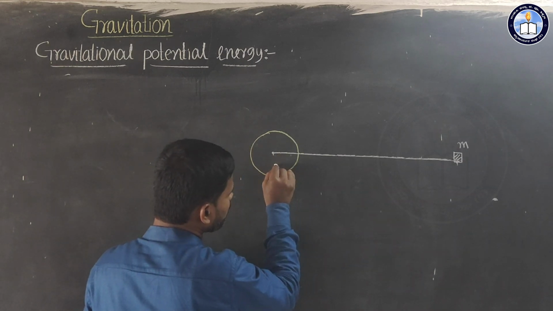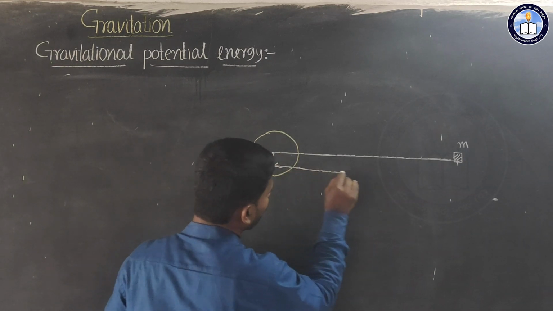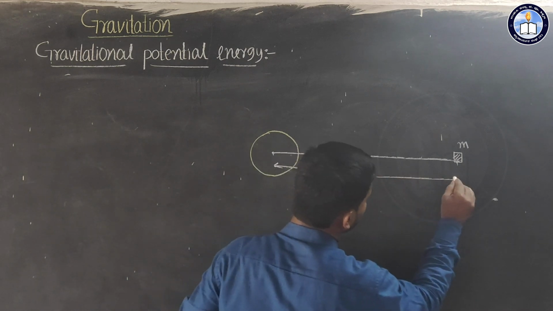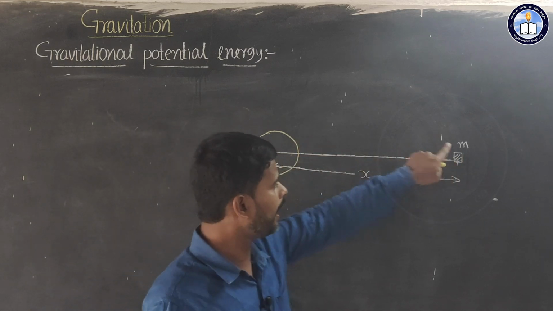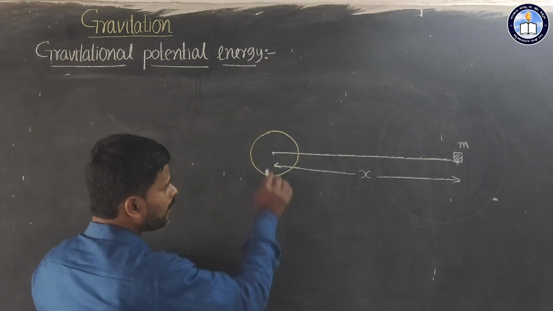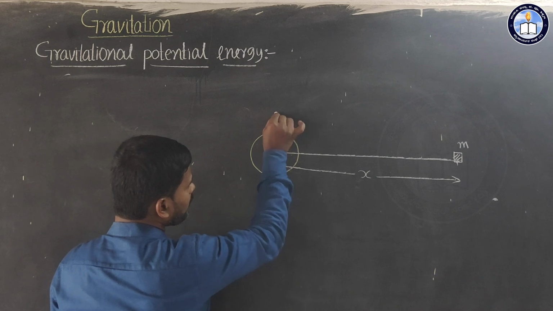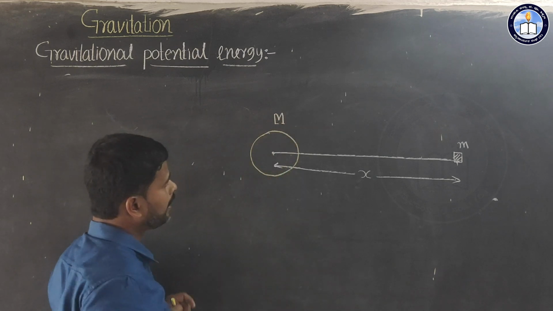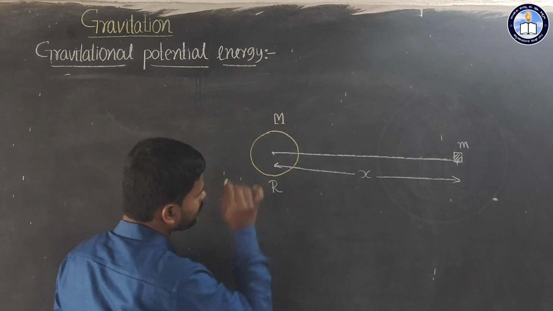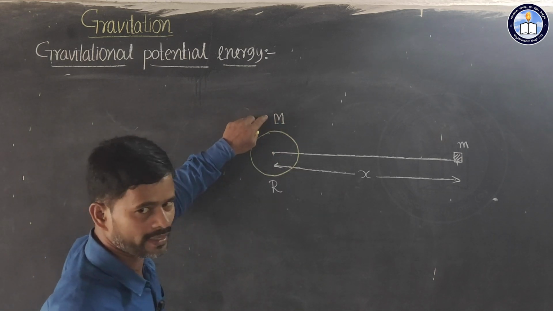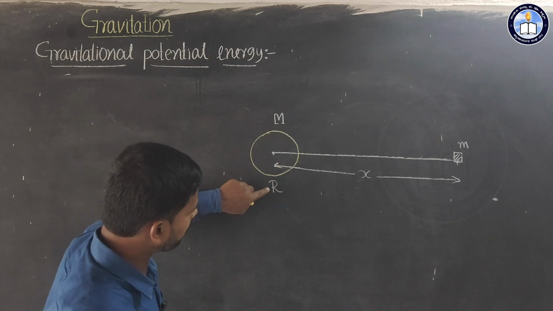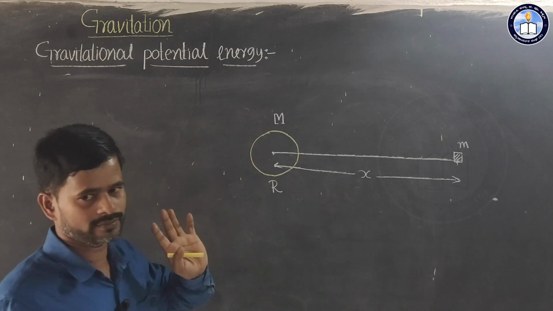The distance between these two we call x. x is the distance between the body and the center of earth. Capital M is the mass of the earth, and capital R is the radius of earth.